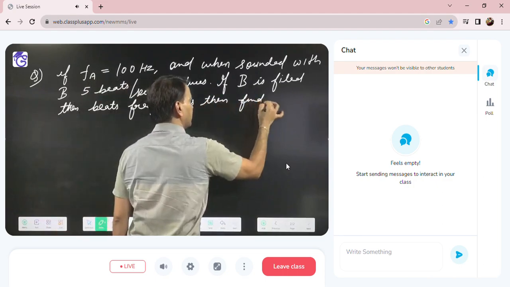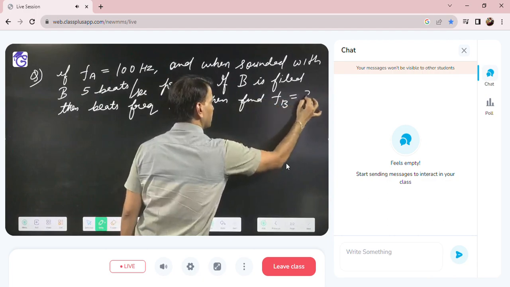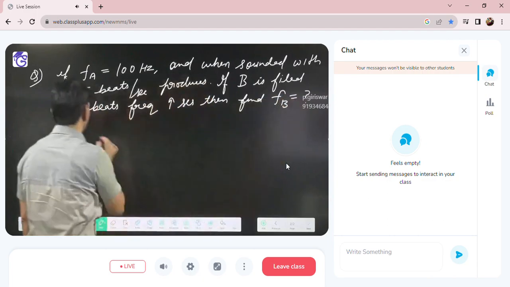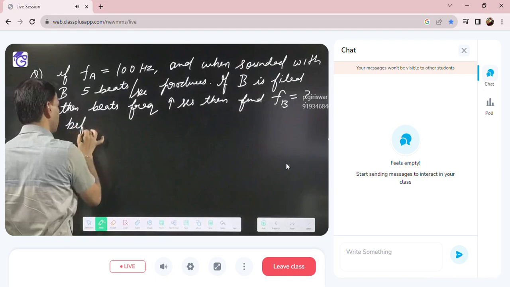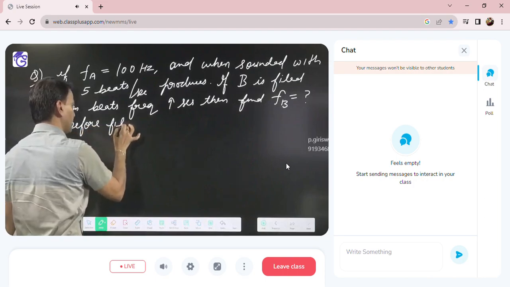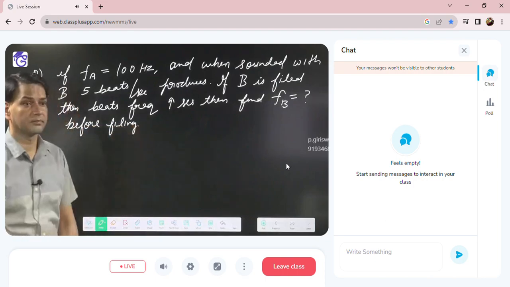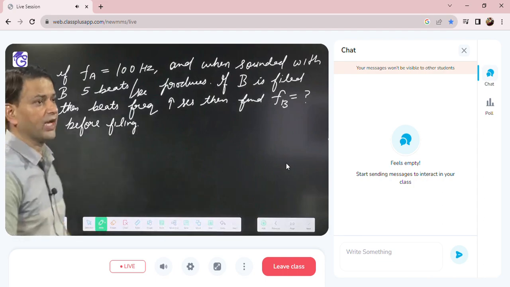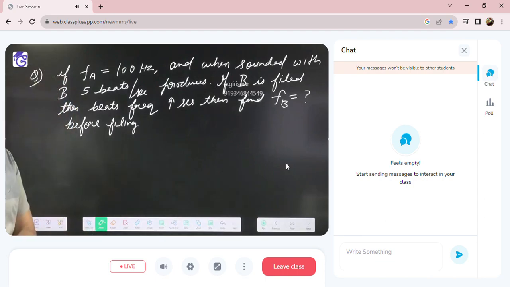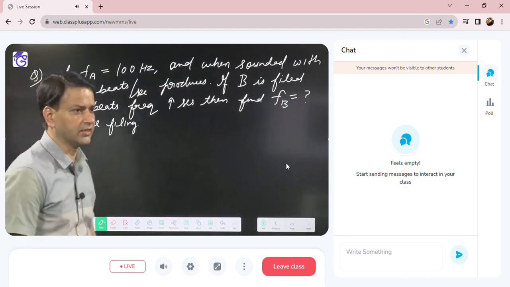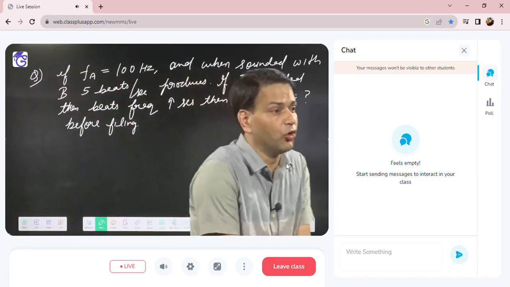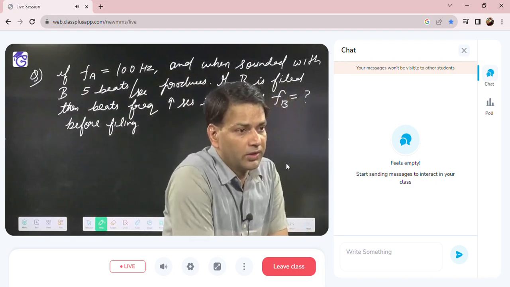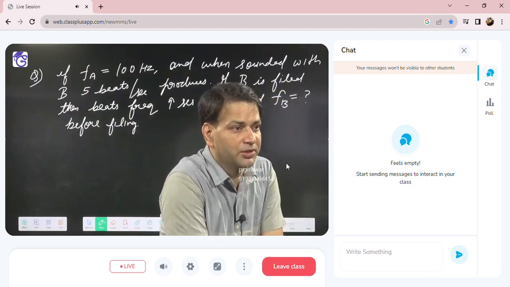Then find the frequency of B before filing. Okay, so here frequency of A I gave 100 Hertz. When sounded with B, 5 beats per second produces. If B is filed, then beat frequency increases. Then we have to find the frequency of B before filing. 105, 95. Two options I got.